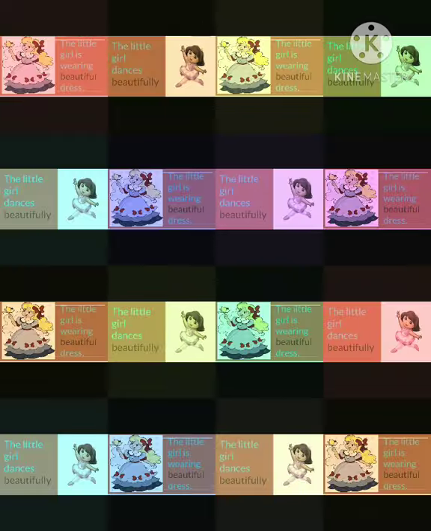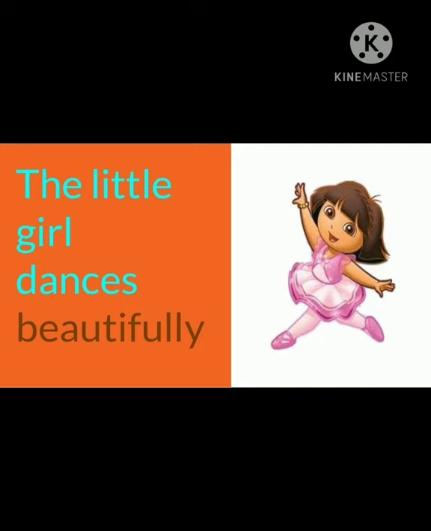But in the sentence, the little girl dances beautifully. The word beautifully tells how an action is performed. That means beautifully tells how the little girl dances. The girl dances beautifully. So here beautifully is talking about the verb, action performed. So beautifully is the adverb.